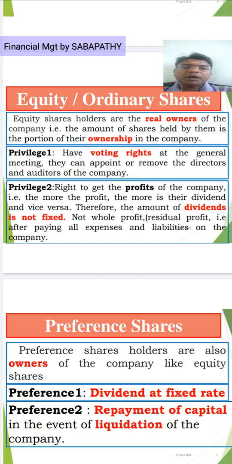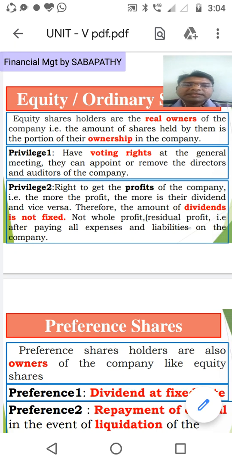So with the help of the equity shareholders' amount, the company runs the business, then they are earning the profit. With that profit, the company has to give some portion to the equity shareholders. That portion of profit is known as the dividend, right?